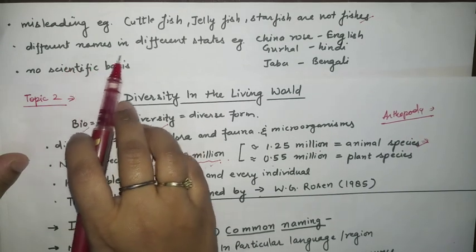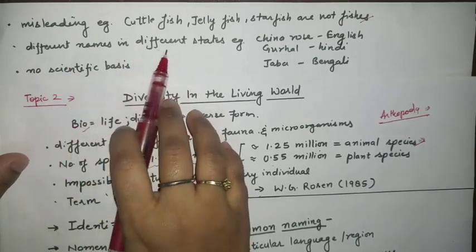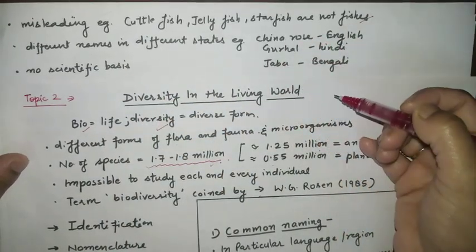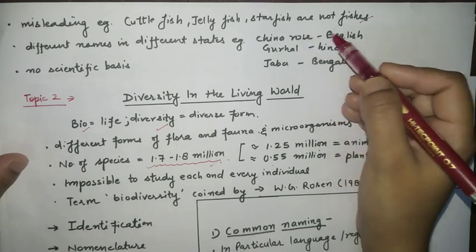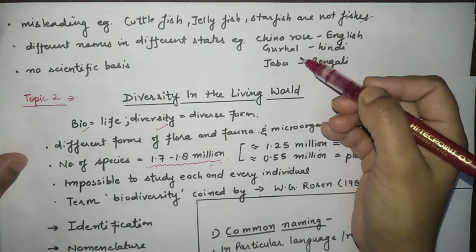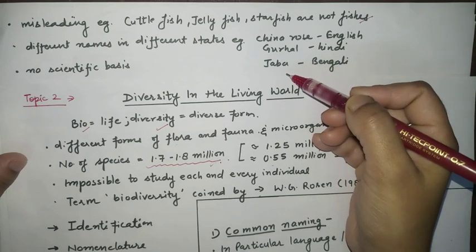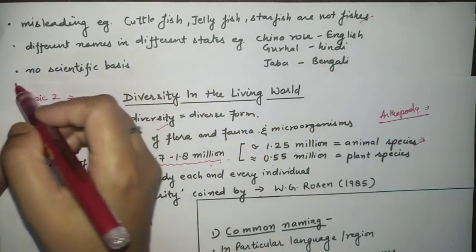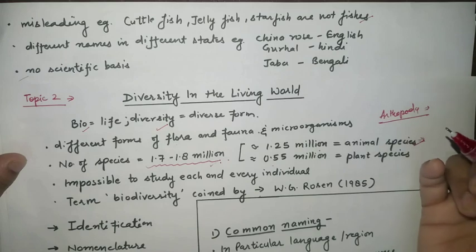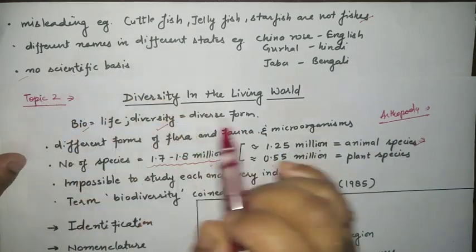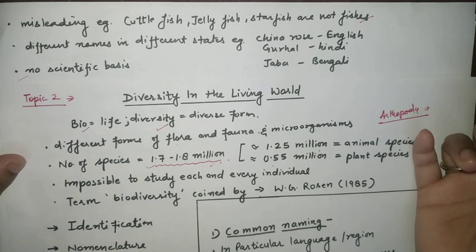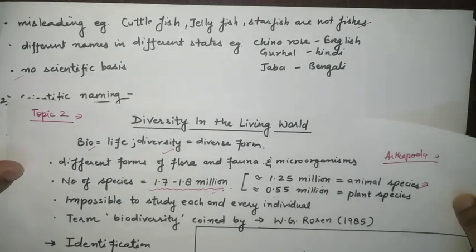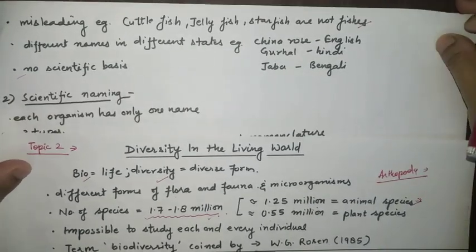Another disadvantage is different names in different states. As I have said, in India itself we have different names for the same thing. For example, China rose: in English you say China rose, in Hindi you say Gudhal, and in Bengali they say Japa. So these are different names and they have no proper scientific basis. In scientific naming we use the scientific method, but here there is no particular scientific basis, only on the basis of morphological character they have given some names. Clear? So now we will start with another naming, scientific naming.